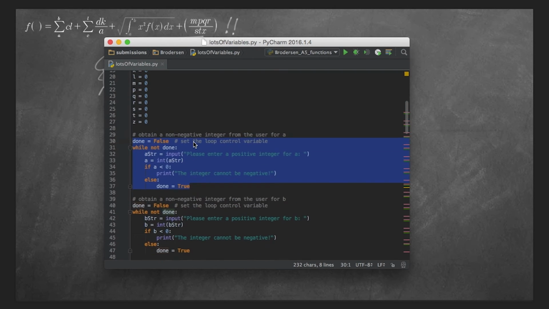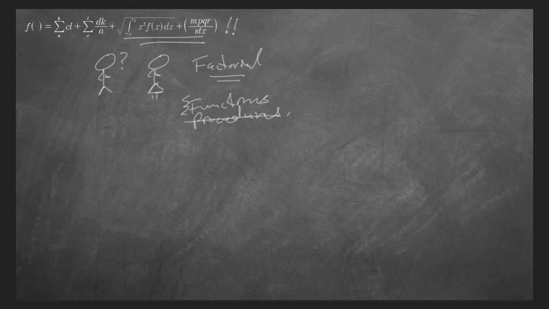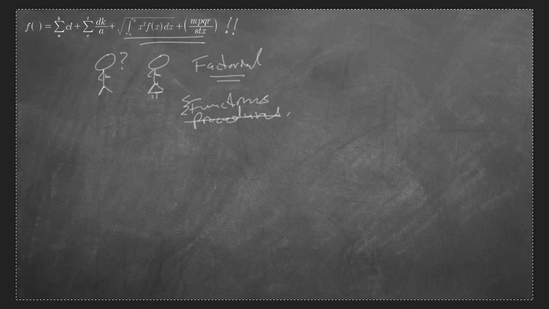But before you can understand how all this works, you need to get the whole picture. So let's dive into that factorial program of yours, and we'll discuss the whole picture.